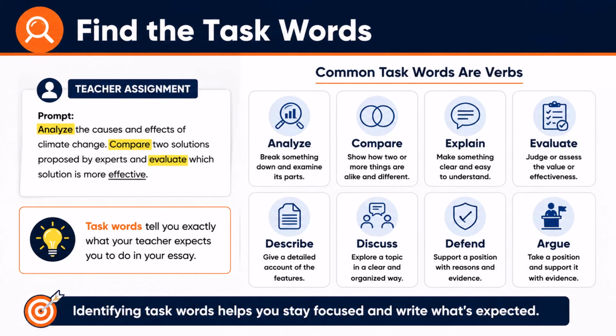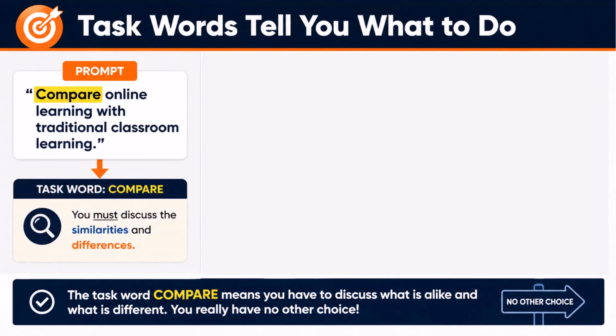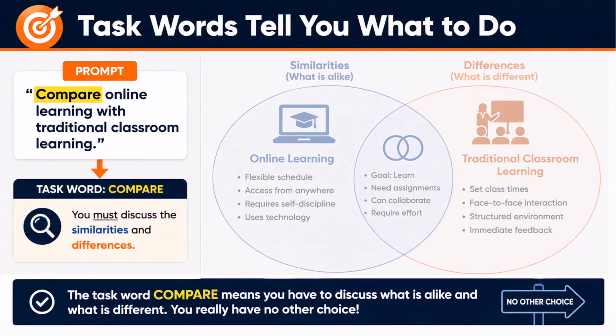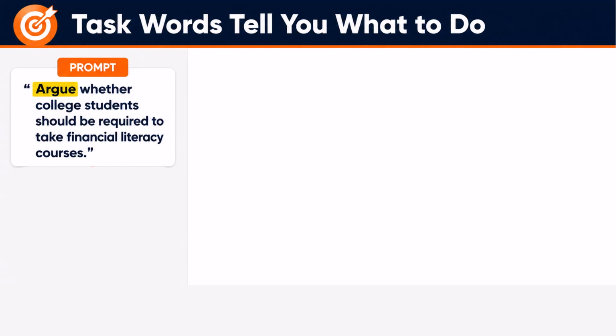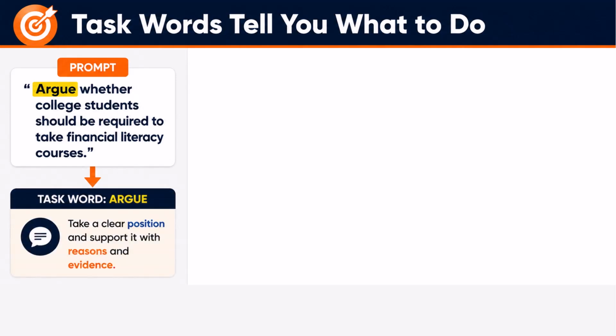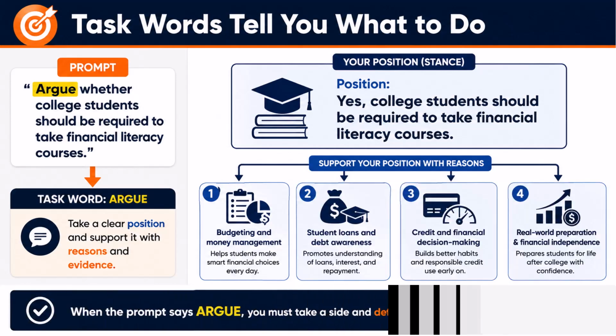For example, if the prompt says, compare online learning with traditional classroom learning, you must discuss the similarities and differences of both. You really have no other choice. Same if the prompt says, argue whether college students should be required to take financial literacy courses. Here, you must take a clear position or stance on required financial courses. Then provide reasons to support your position.